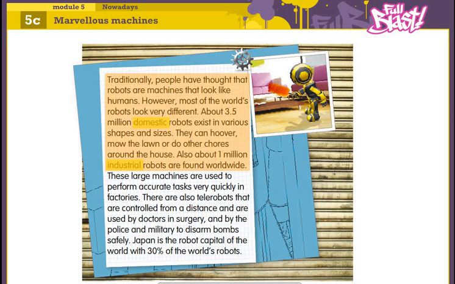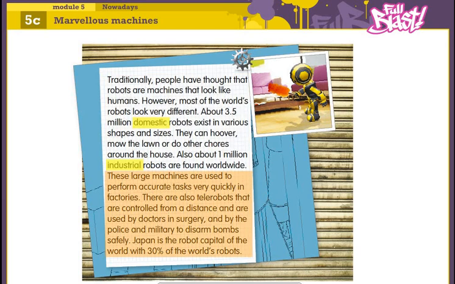Also, about 1 million industrial robots are found worldwide. These large machines are used to perform accurate tasks very quickly in factories. There are also telerobots that are controlled from a distance and are used by doctors in surgery and by the police and military to disarm bombs safely. Japan is the robot capital of the world, with 30% of the world's robots.